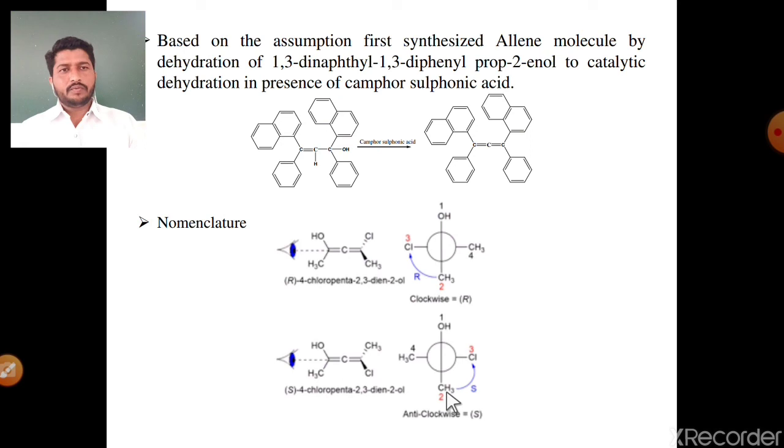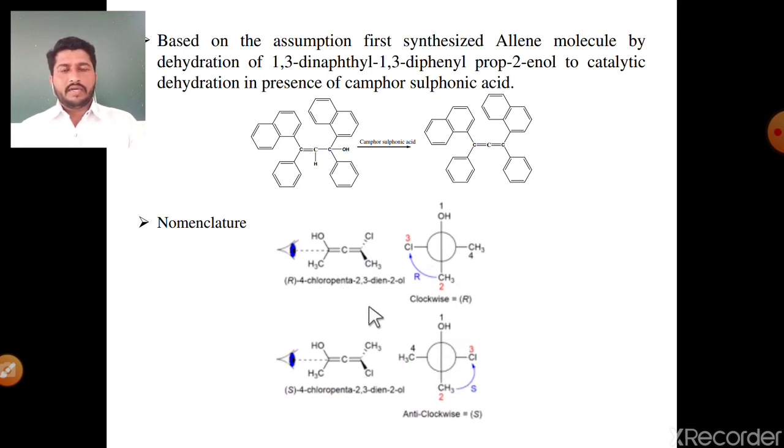Same, hydroxy group, methyl group. Priority of these two groups, number first hydroxy, number second methyl group. Then at the left side methyl and right side chlorine, and the priority of these two groups, same, chlorine third priority and methyl fourth priority. See the rotation from first to second, second to third, means there is anticlockwise rotation. This molecule shows S configuration.